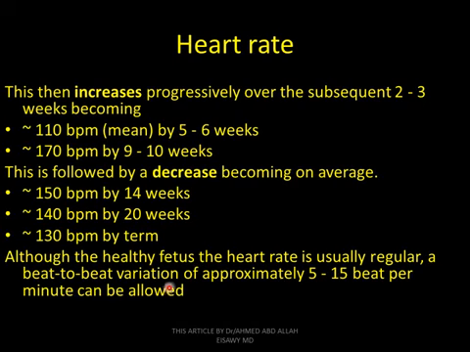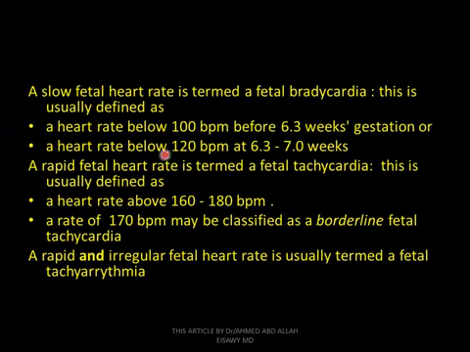A beat-to-beat variation of approximately 5 to 15 beats per minute can be allowed. A slow fetal heart rate is termed fetal bradycardia. This is usually defined as a heart rate below 100 beats per minute before 6.3 weeks gestation, or heart rate below 120 beats per minute at 6.3 to 7 weeks.